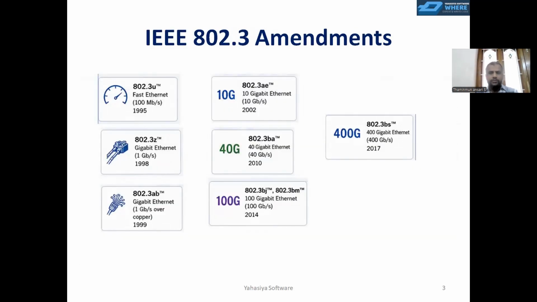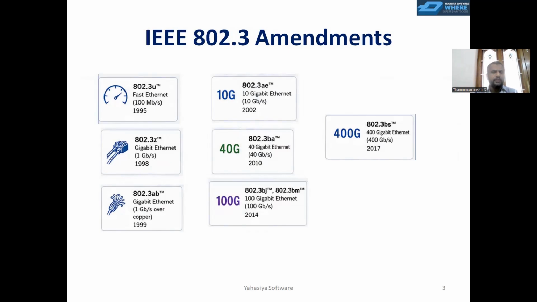From the day of release, that means from 1985, a lot of improvements happened in this bus system. Those were aligned under different amendments. These are some of those amendments.